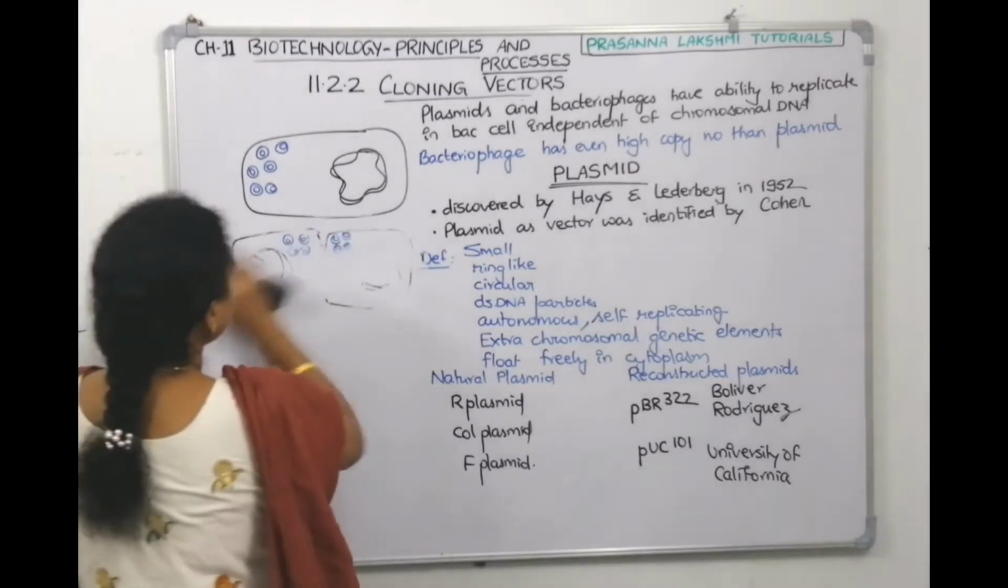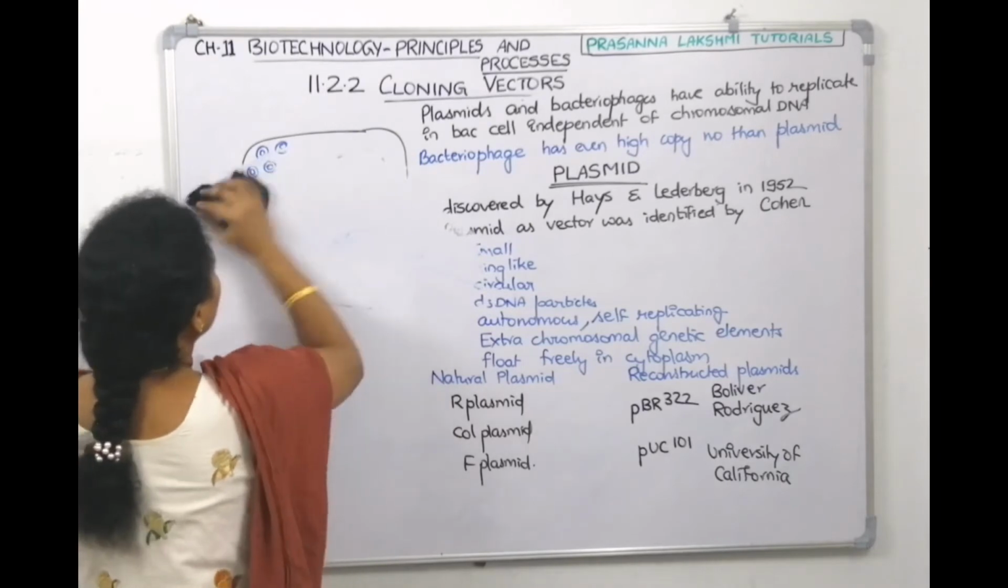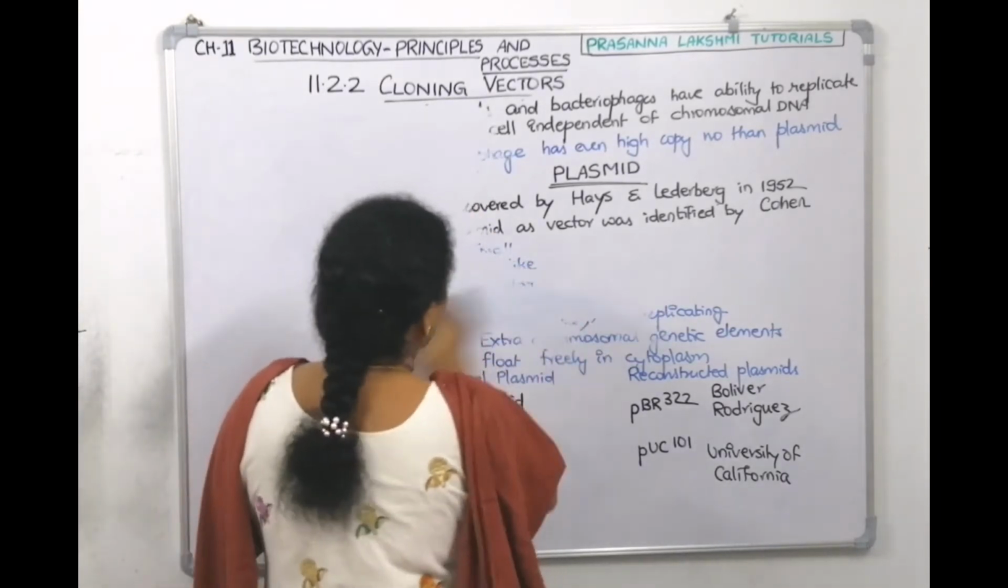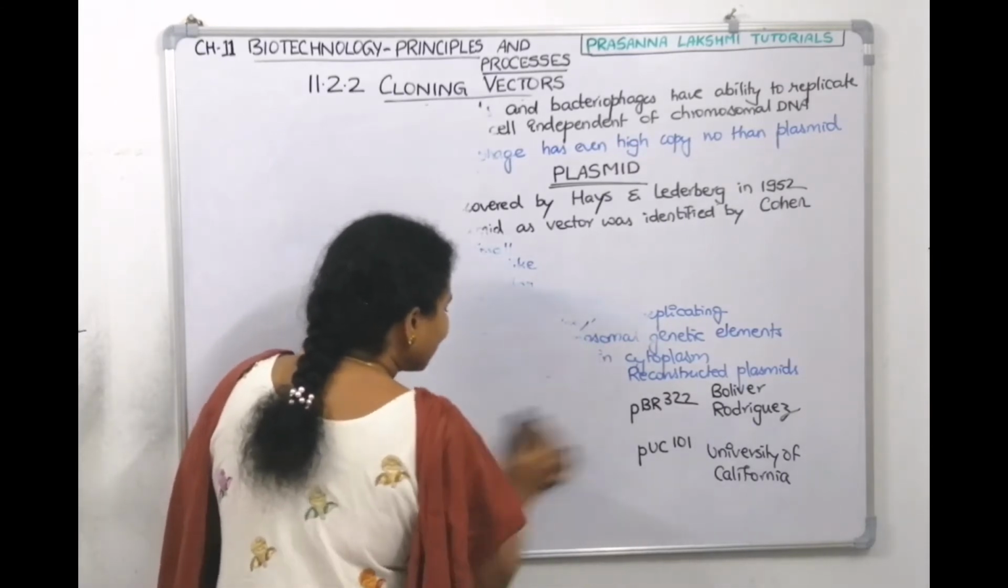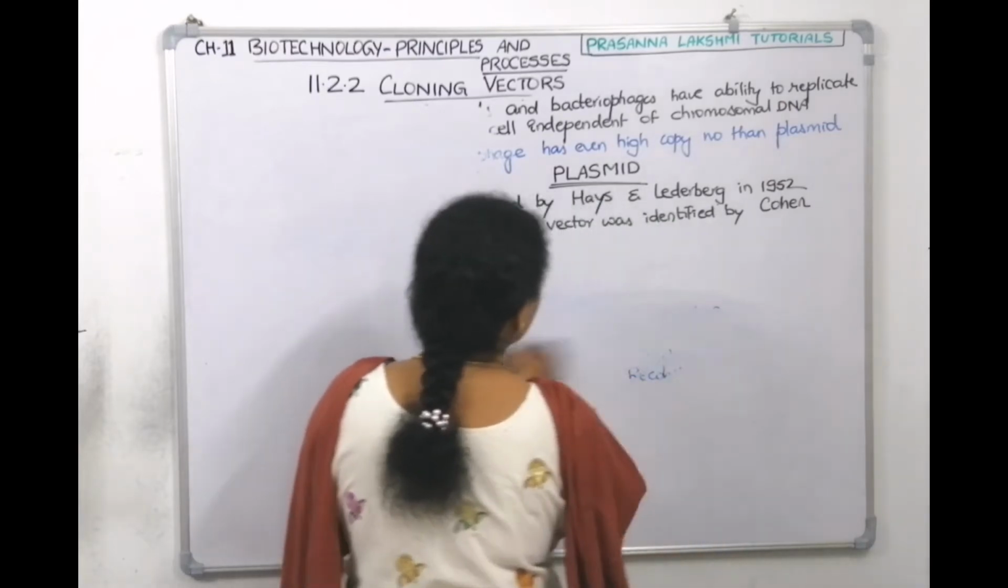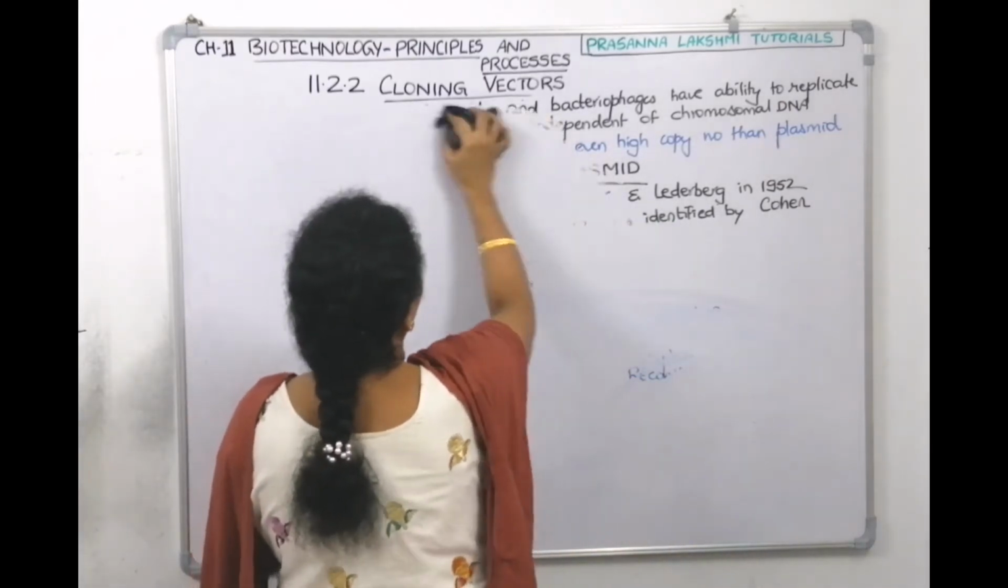Right? So now, can we draw the structure of pBR322 now? It's there in NCERT also, and we will take that as a reference to study what are the ideal characteristics that a plasmid should possess.